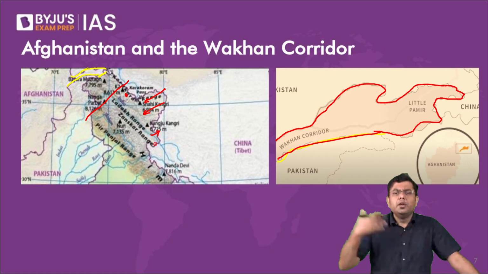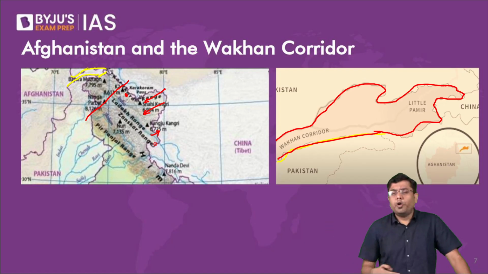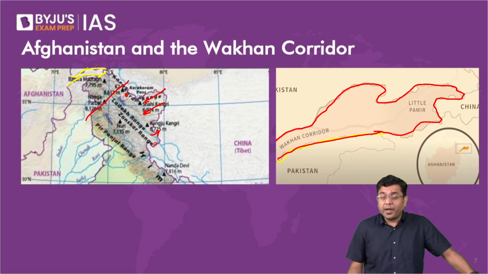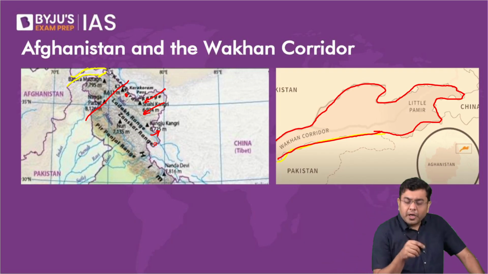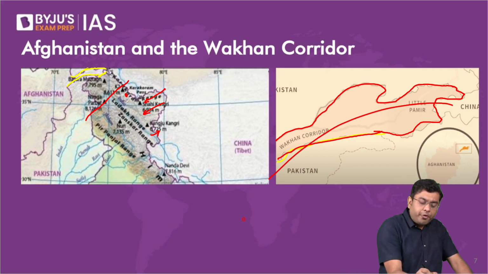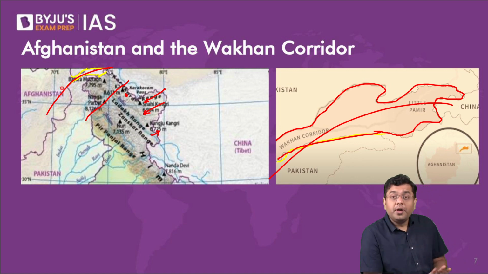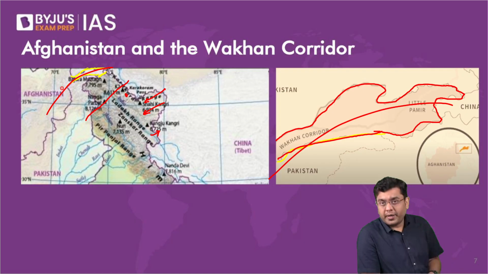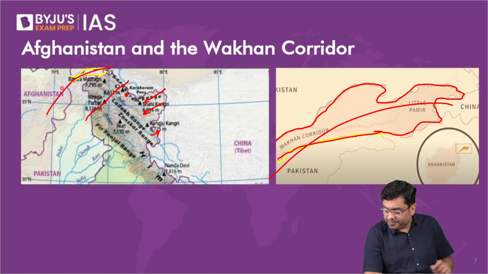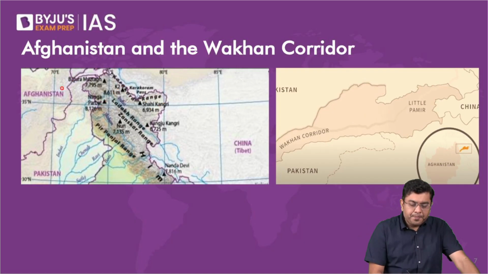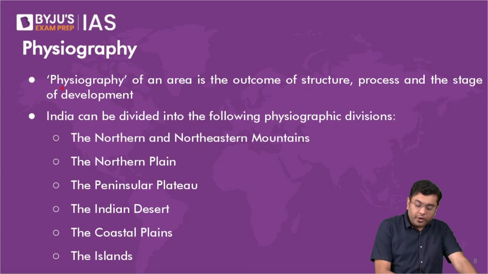So that is why you will come across the various different news of the talks and the stalemate going on. But also, because of this, China is planning to construct another kind of pathway from the region of the Wakhan corridor into the region of Pakistan, so as to gain access to the warmer waters, in a way to counter the choke point, the hold that we have over the region of the Malacca Strait. Okay? Now, then we move over to the portion of physiography.